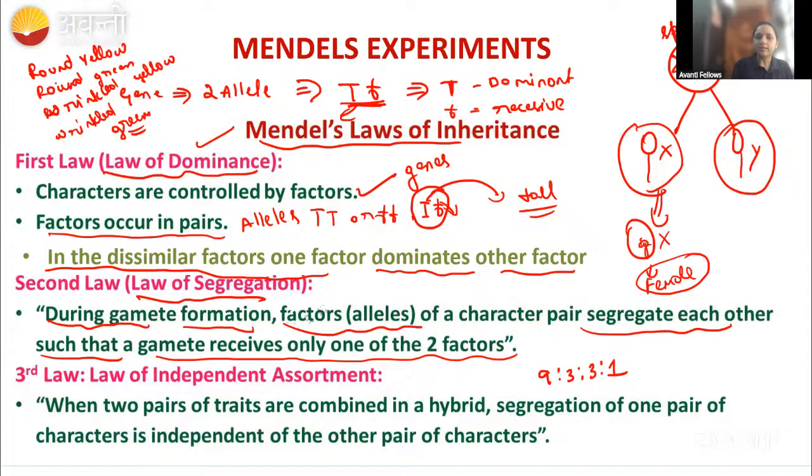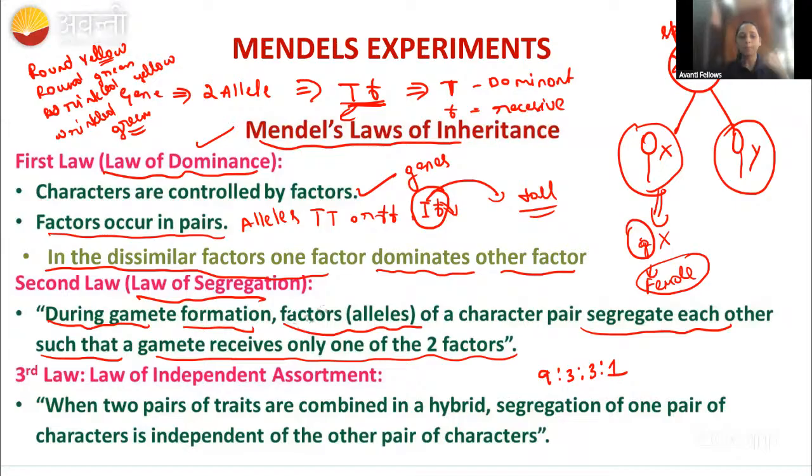Is the color telling, if I am yellow, I will go with only round? No, right? The characters are independently assorting. There are no two characters that will assort jointly. It is assorting means it is segregating independently.